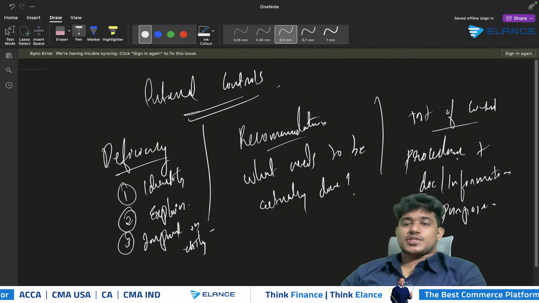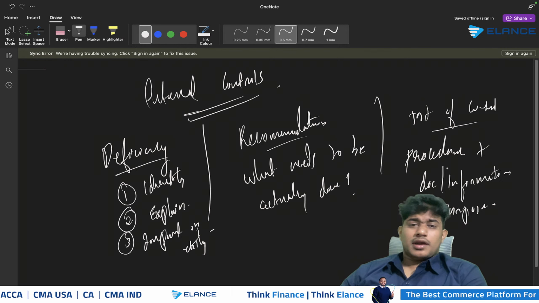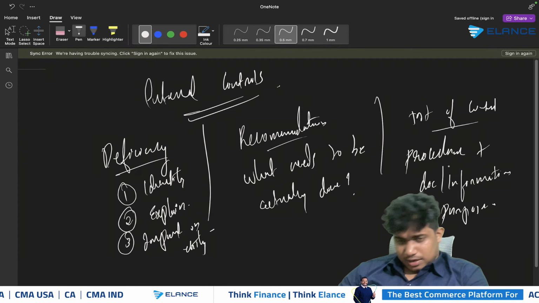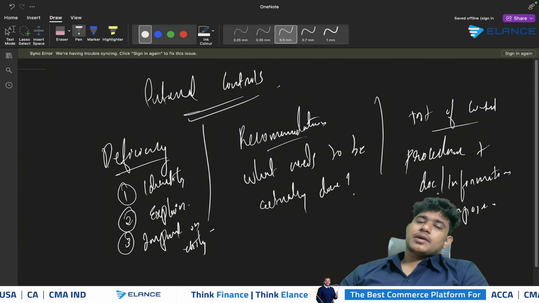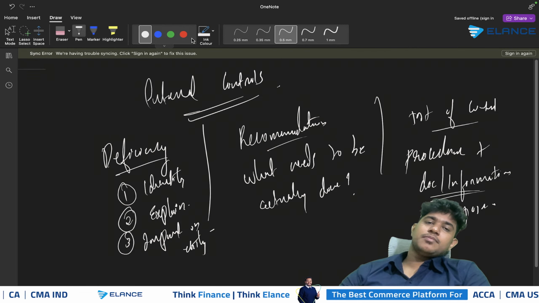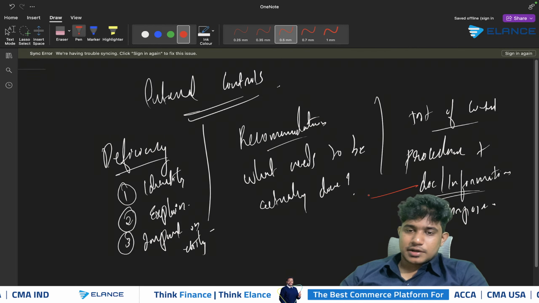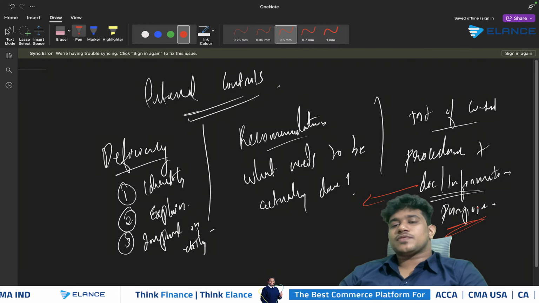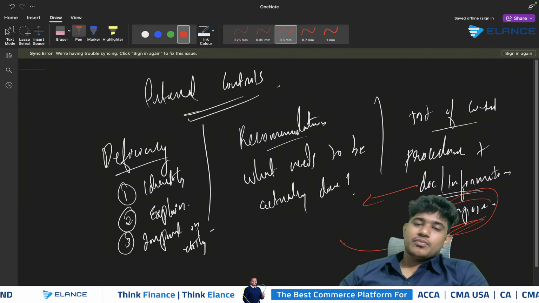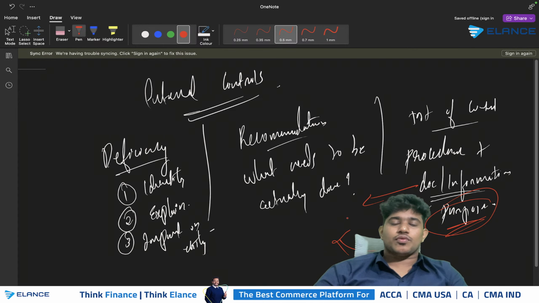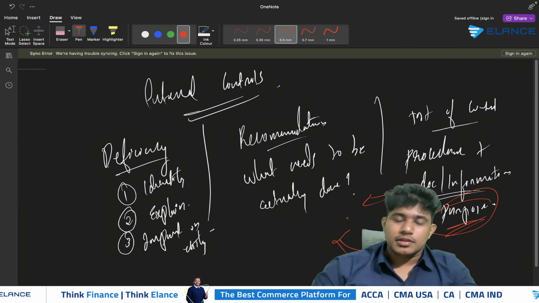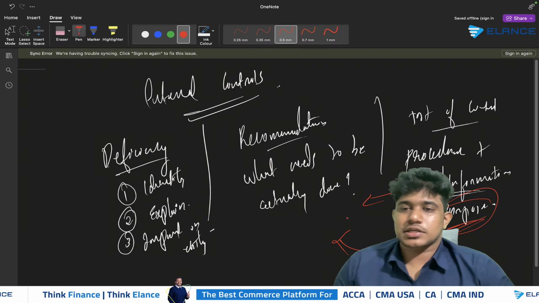The procedure can be inquire, ensure, analyze, agree, compare, consider, reconcile, any of those. The document can be the same document discussed in the recommendation part. And the purpose will be to confirm the recommendation you provided. Whatever recommendation you have given should be tested as part of the test of control.